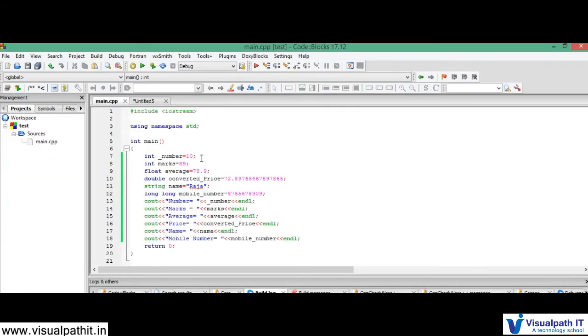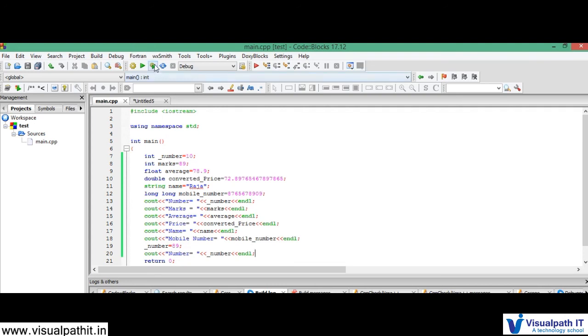Now we'll see one small demo. Here the number is 10. After printing everything, I am changing the number, underscore number, to 89. Now if I print underscore number, the value would have been updated because it takes only the recent value.